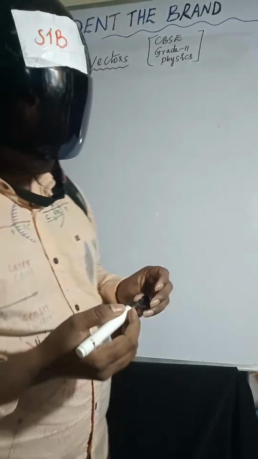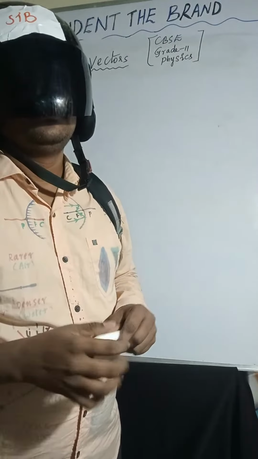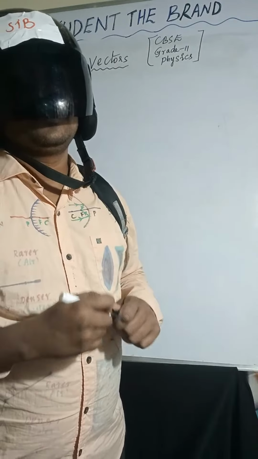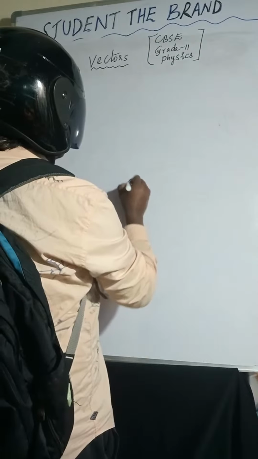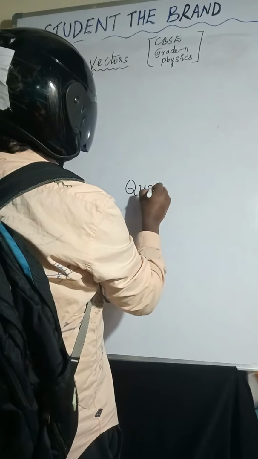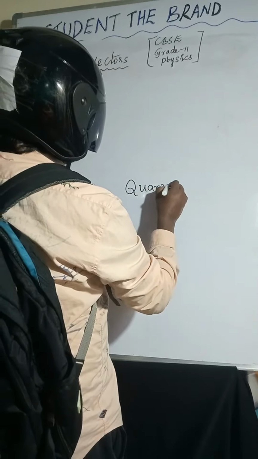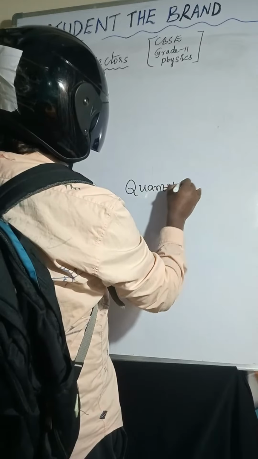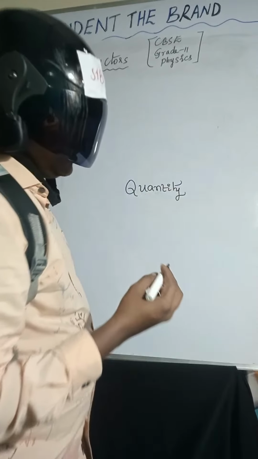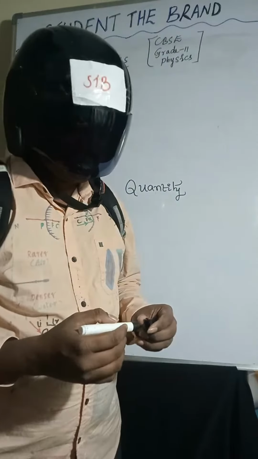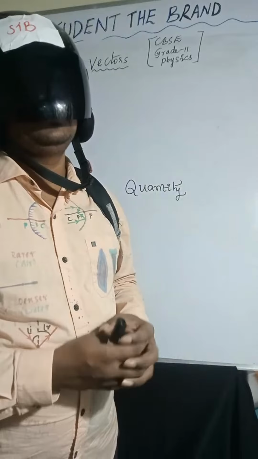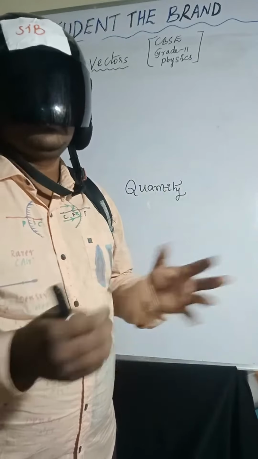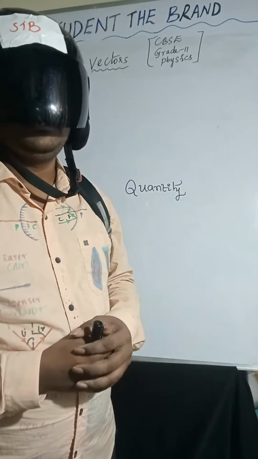Normally you can see quantity. Quantity gives the answer for how much or how many. If you go to a shop and ask the shopkeeper, I need rice, will he give rice immediately?